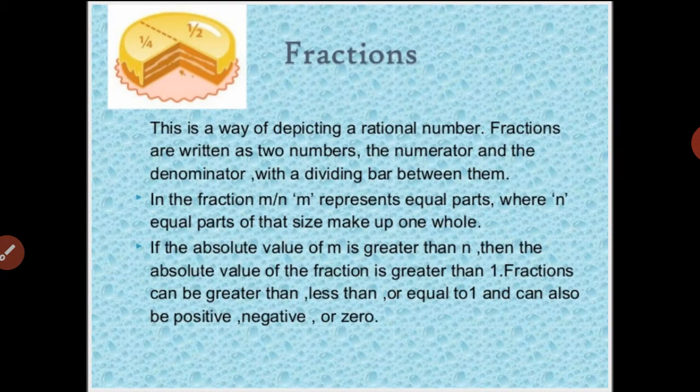Now after this, fractions. What are fractions? As we have studied earlier, when any number consists of a numerator and denominator, that number is a fraction. A fraction is also a rational number. In this way of depicting a rational number, fractions are written as two numbers, the numerator and denominator, with a dividing bar between them. In the fraction m upon n, m represents equal parts, where n equal parts of that size make up one whole.